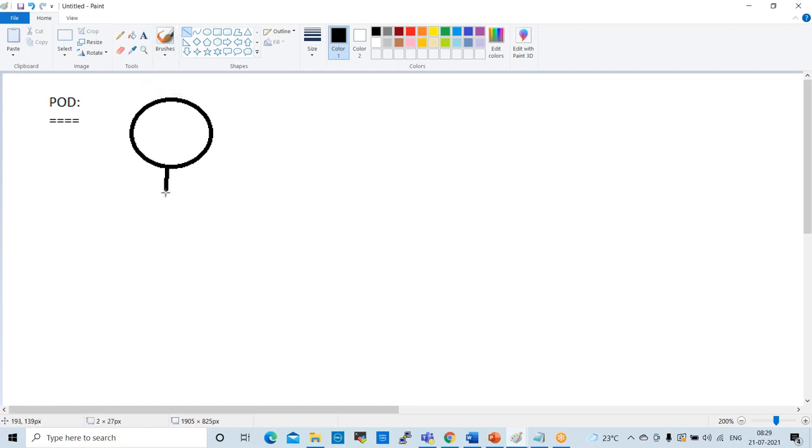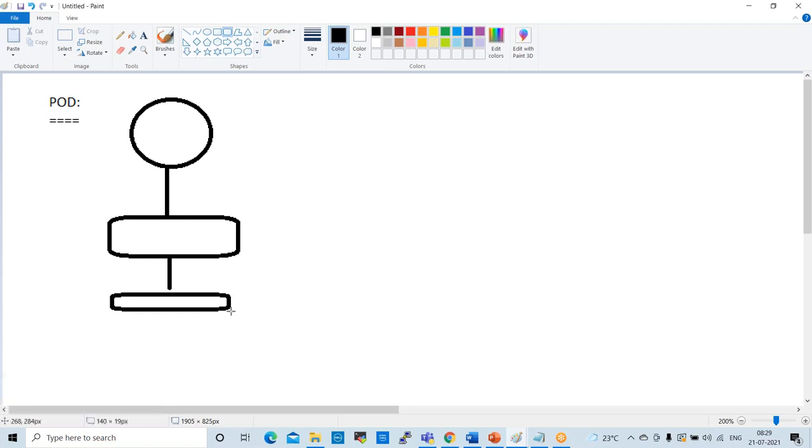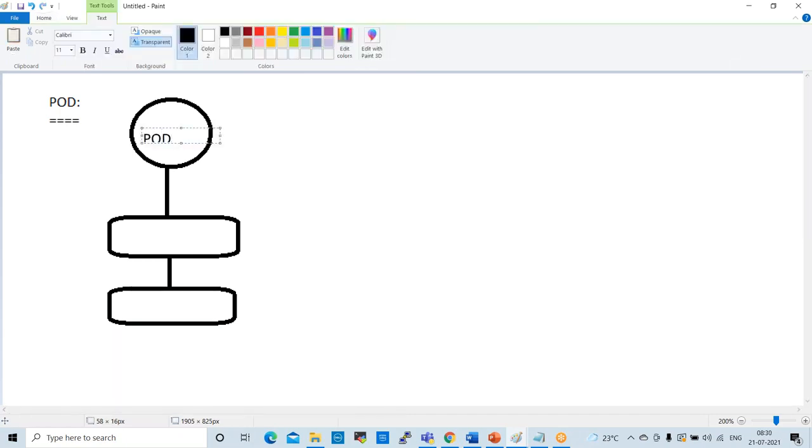For example, this pod has container 1 and container 2.